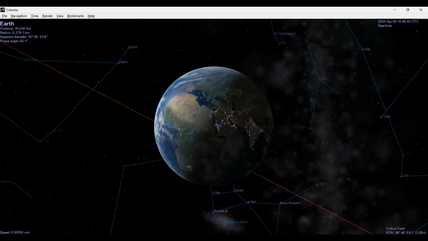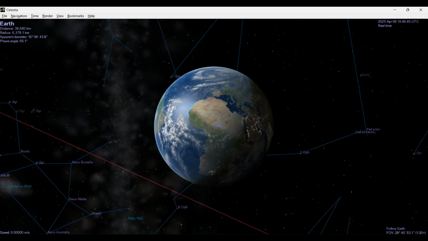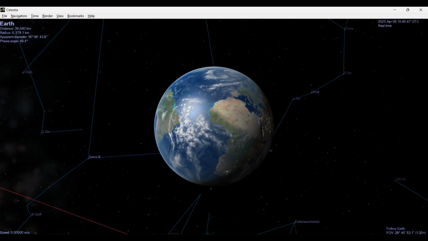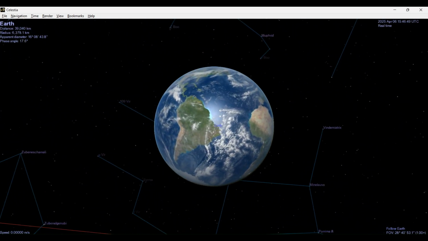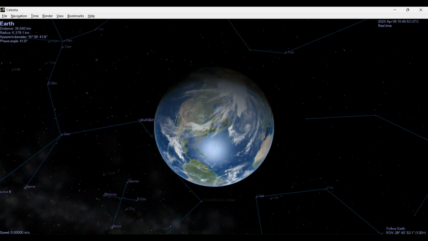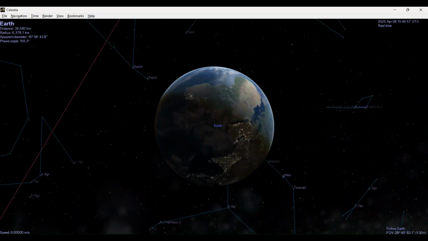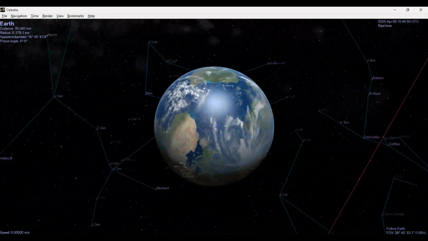So I'm just going to rotate the Earth like this, and you can see how the constellations behind it are changing. Okay, and we can also go like this. So you can see that the constellations are all around the Earth.